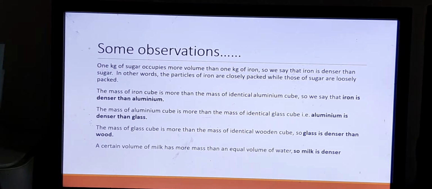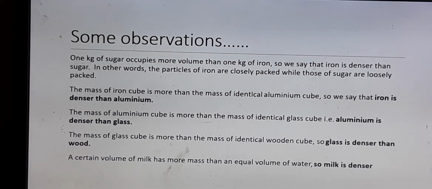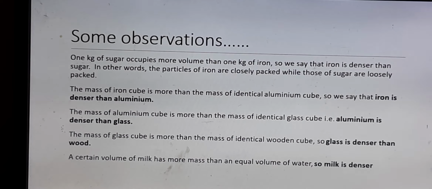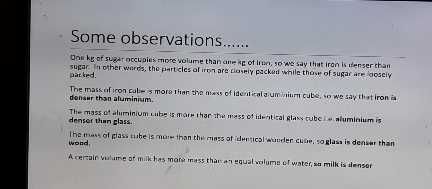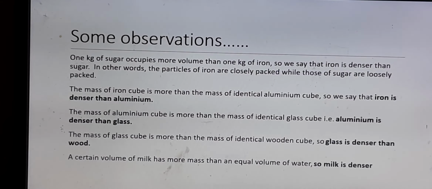You all know that in the shot put also, if you take the shot put in your hand, you know how heavy it is, isn't it? But if you take the same volume of a plastic ball, you know that it won't be so heavy. Because in plastic the molecules are far apart, there are more air spaces in between, the intermolecular spaces are more. But in iron it is more densely packed, very dense. That is why the same volume of iron and plastic have different masses.